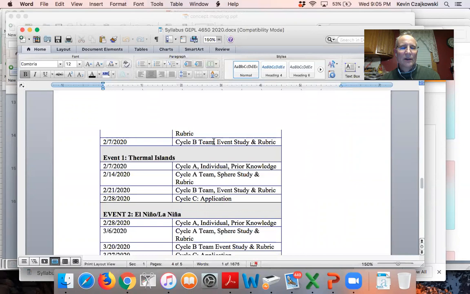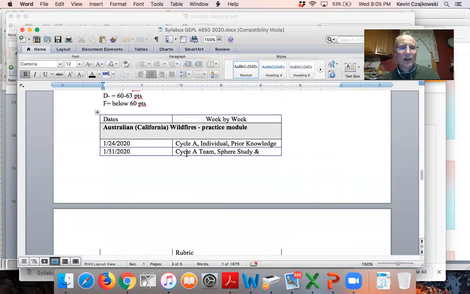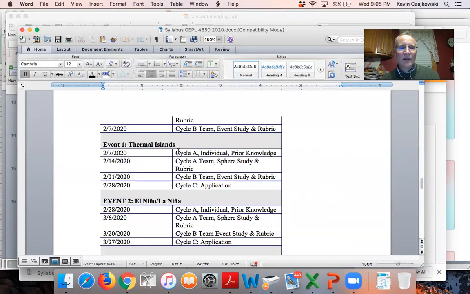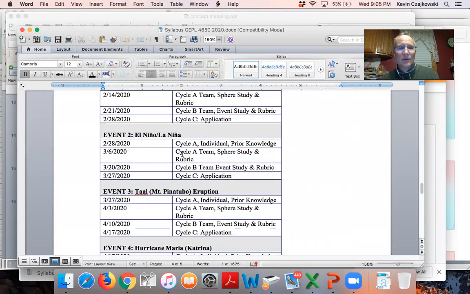These are our modules. We're going to go with the wildfires first. And then we're going to look at thermal islands, basically the urban heat island effect, if the cities are warmer than the areas around them.